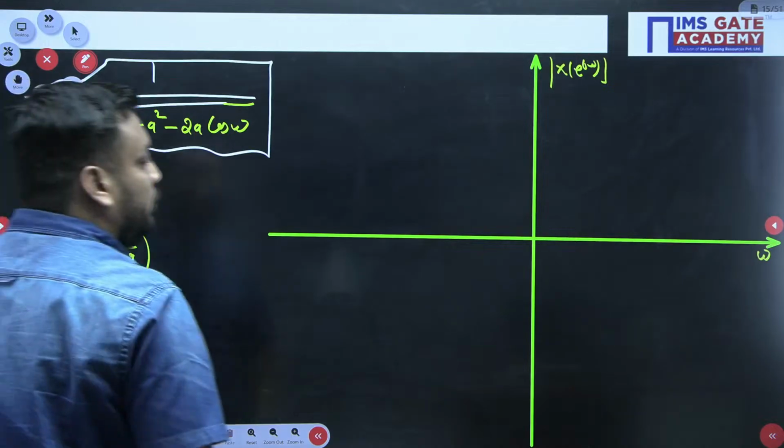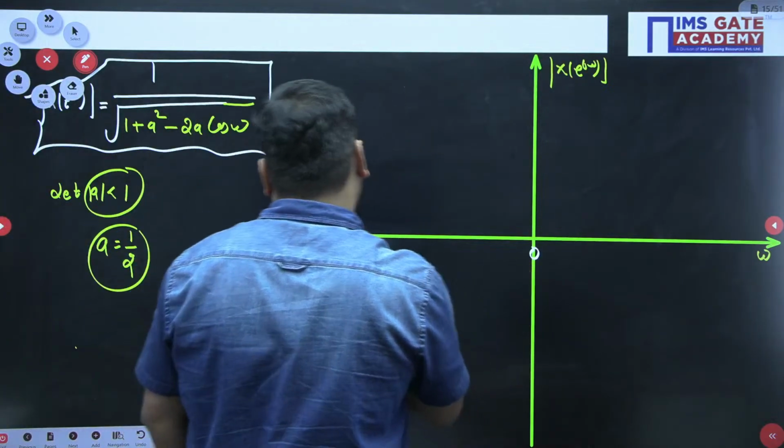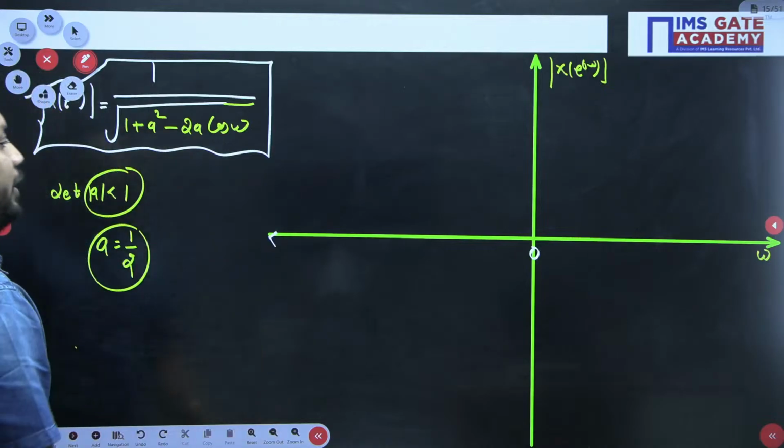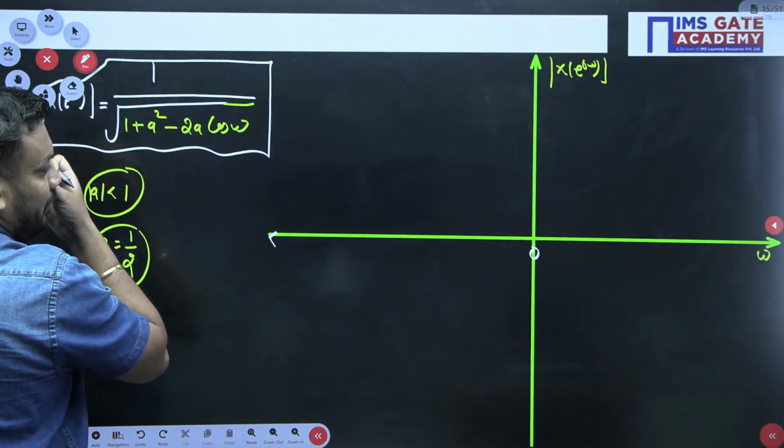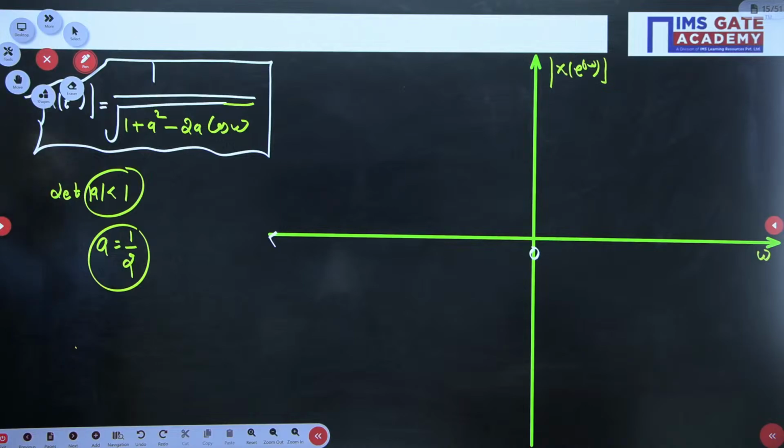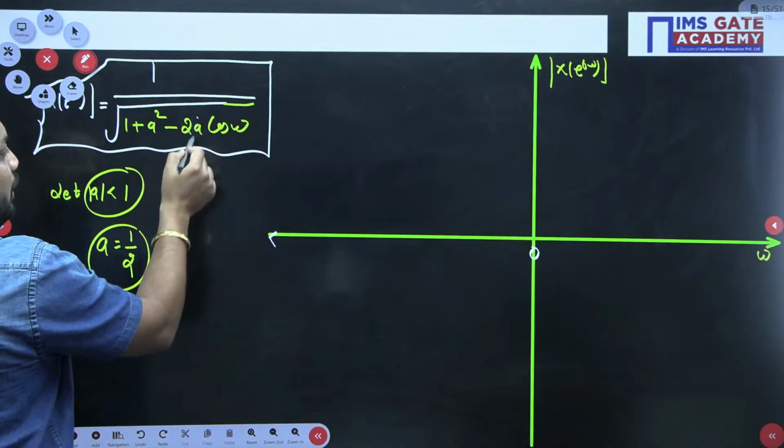Suppose a is half and I am taking different values of omega. Can you please tell me, at omega equal to 0, what is cos 0, guys? Cos 0 is 1 only, and a is half, so the half and 2 cancel out.